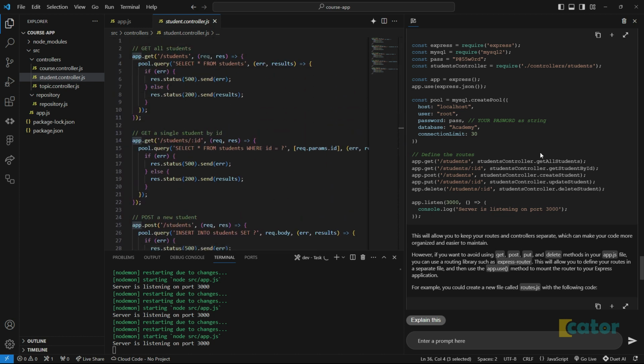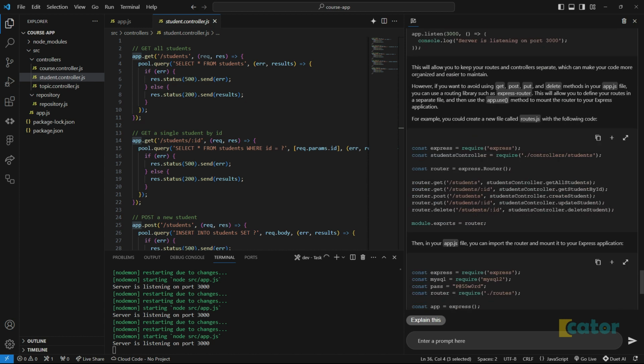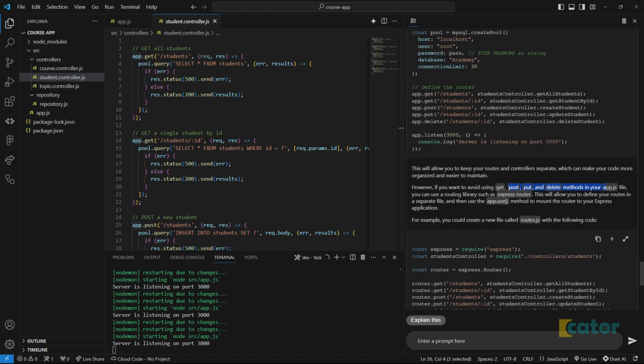To handle that, they even explain here: this will allow you to keep your routes and controller separate, which makes your code more organized and easier to maintain. However, if you want to avoid using get and put methods in the app.js file, which is obviously what I don't want to do, because imagine if you have 1,000 routes from maybe 100 different controllers, then your app.js file will be super long.